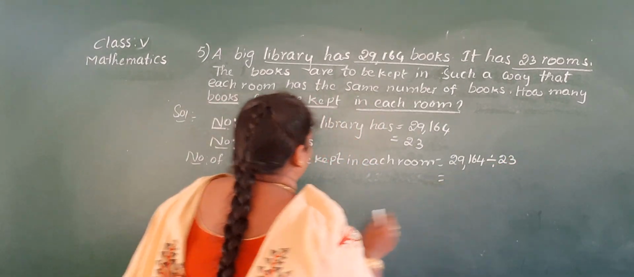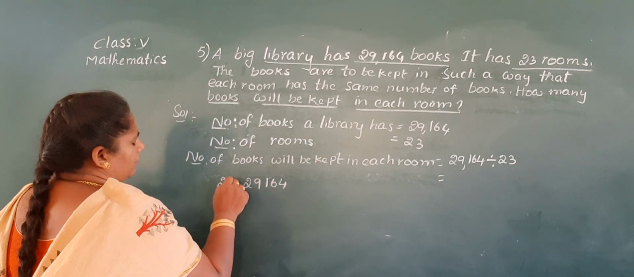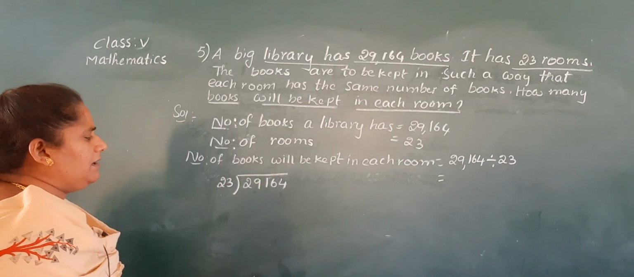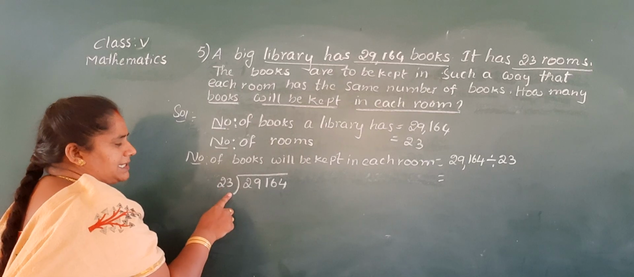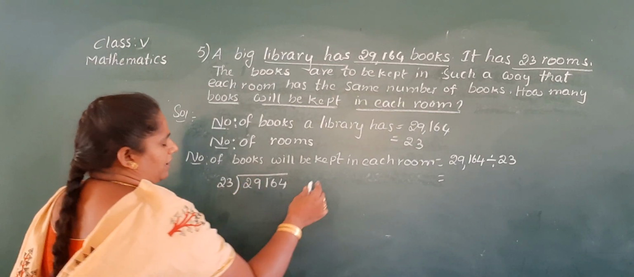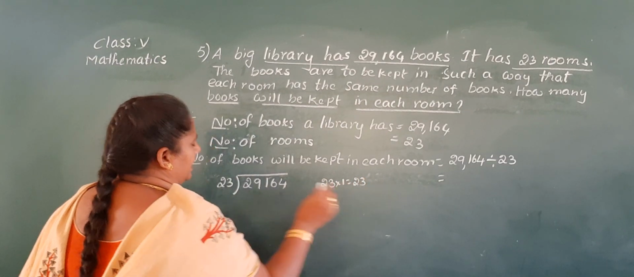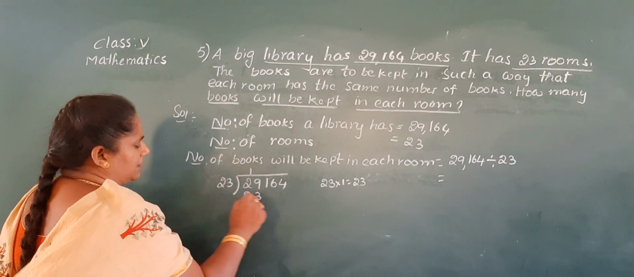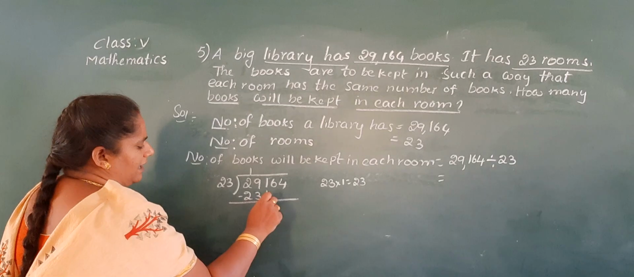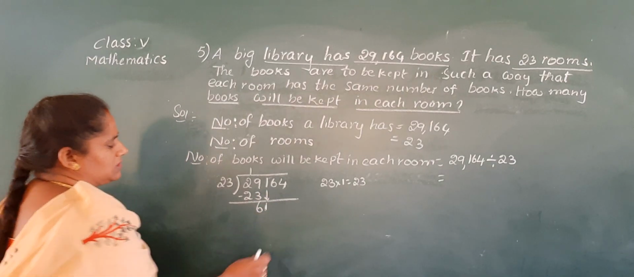Okay, ma? Start the division, children. How to do the division? First you write the divisor here and the dividend here. Okay, ma? It's a 23 table. 2 digits are there, so first you divide the 2 numbers. 29. So 29 means 23 ones are 23, so this is the nearest number. So you write 23 ones are 23. 9 minus 3, 6. Now take down 1, 61.